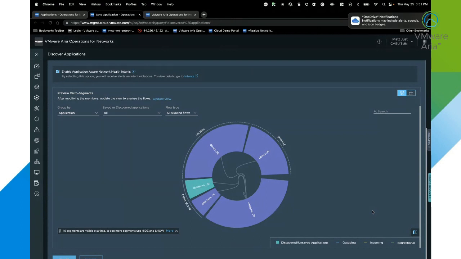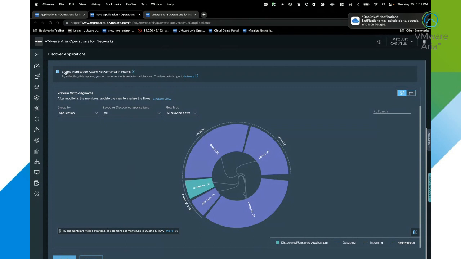And if it starts to see that data deviate from its standard behavior, it's going to create alerts and alert us within the system, or send us emails or SNMP traps, depending on how we want to be alerted, to tell us, hey, there's something going on within the application, and it's related to this specific tier, this specific member, and this is what we're seeing. So I'll touch on that a little bit when we take a look inside the application view. So this will enable the automation of being able to do that utilizing intents that you can define within the system, or use the out-of-the-box intents.